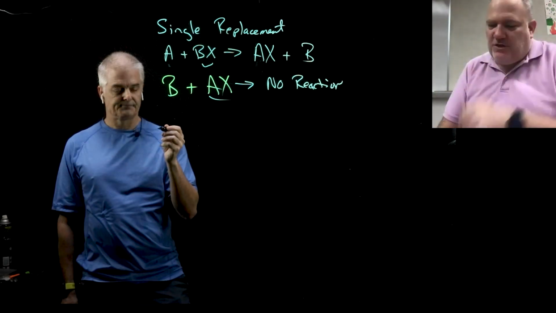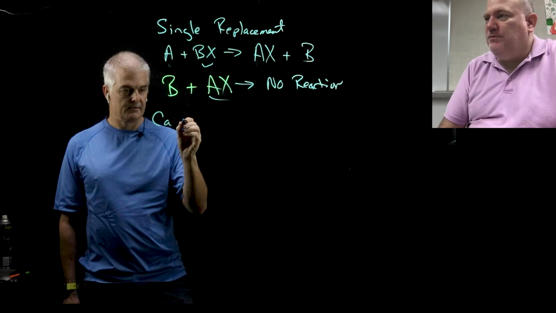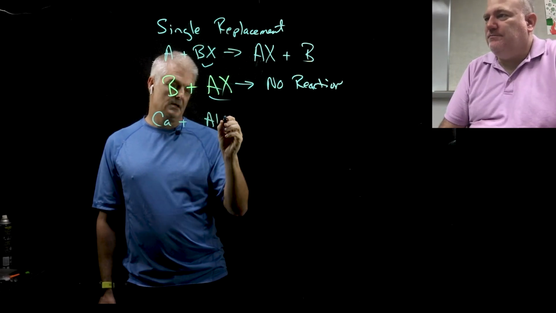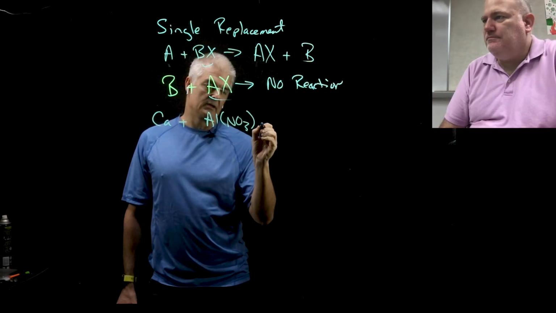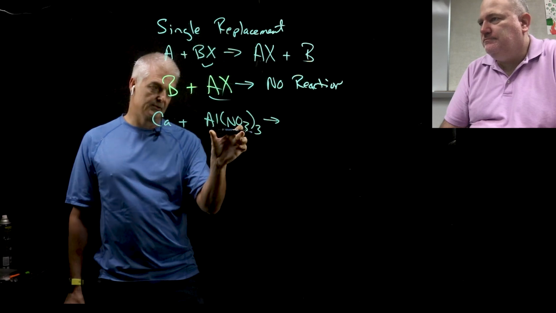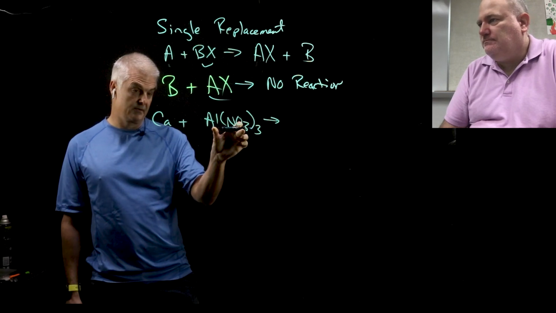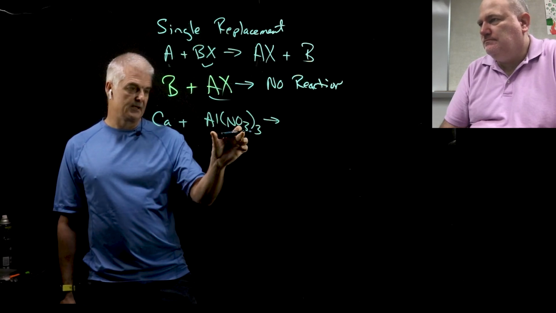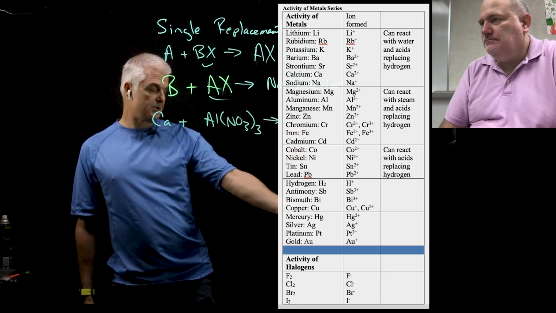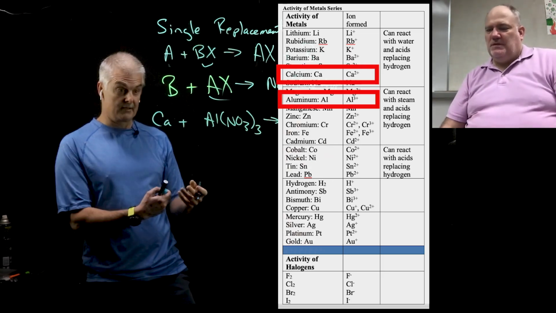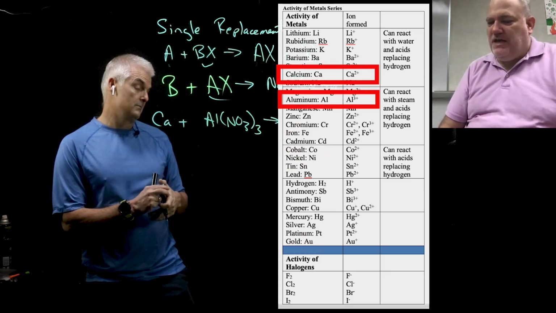So why don't we just go calcium plus aluminum nitrate. Now, folks, I am really quickly in my head building the charges of these things right here. So calcium plus aluminum nitrate. And now I have to look at the table. Who's on top? Who's the attractive guy? Is it calcium or aluminum? Yeah, so you just look at it.